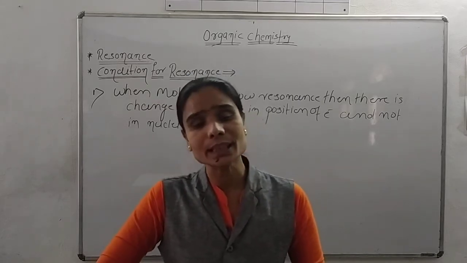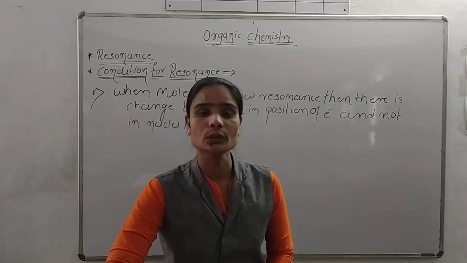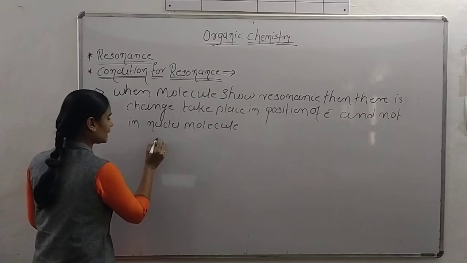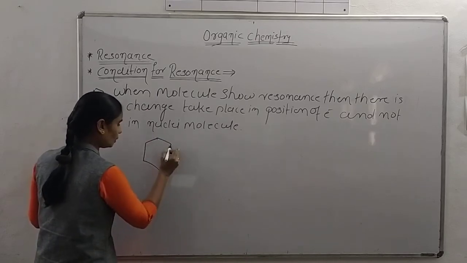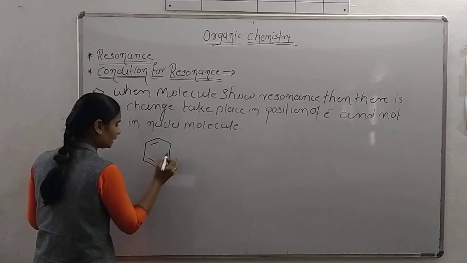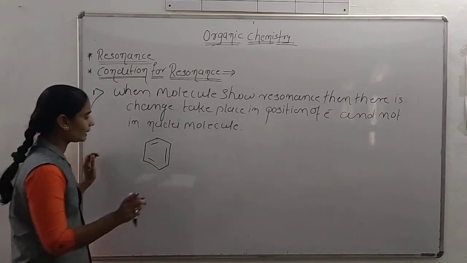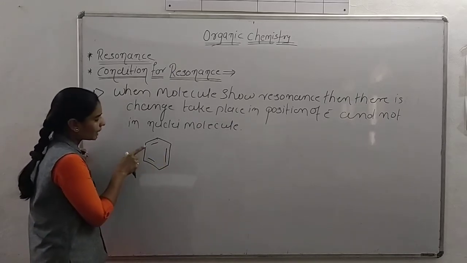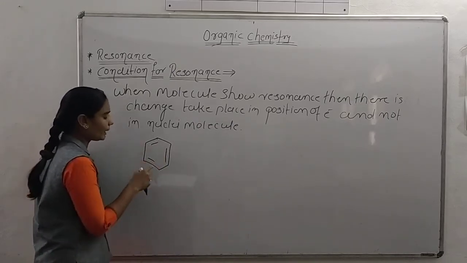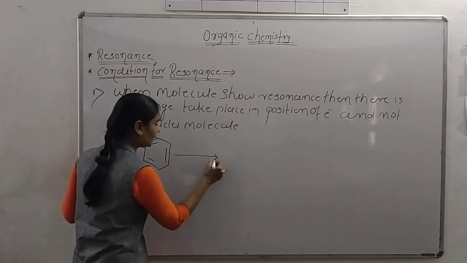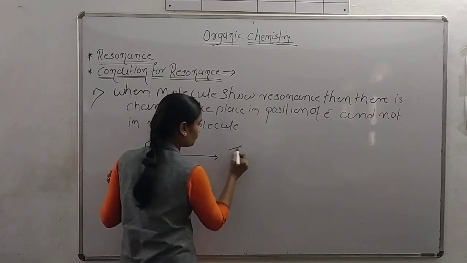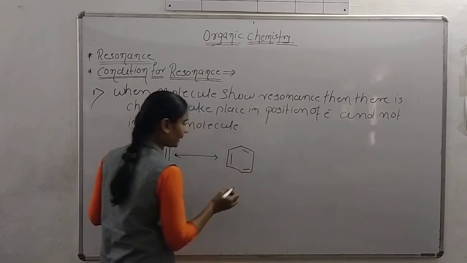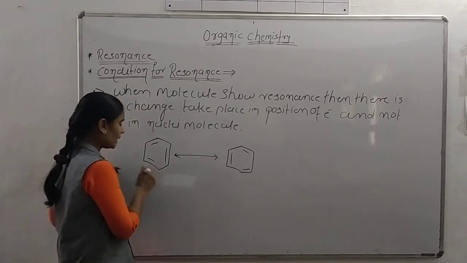In the last lecture you saw different types of organic molecules which show resonance. For example, take benzene. This is the structure of benzene, and we already said that benzene has 3 pi bonds. Now see the position of these 3 pi bonds in the benzene ring, and in the next resonance form that position is changed.